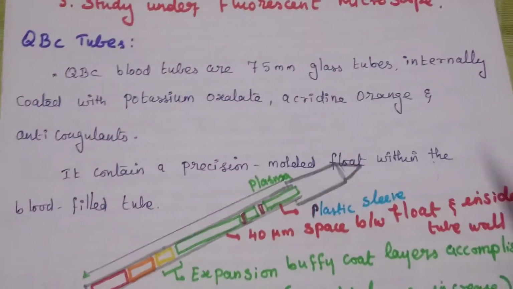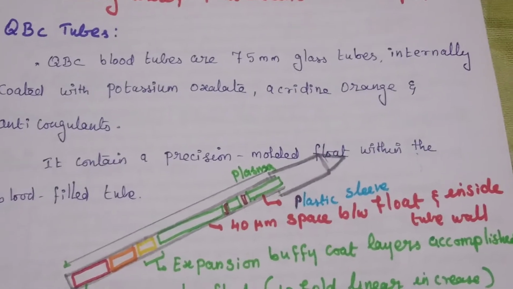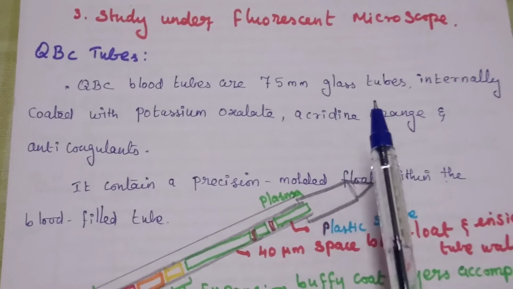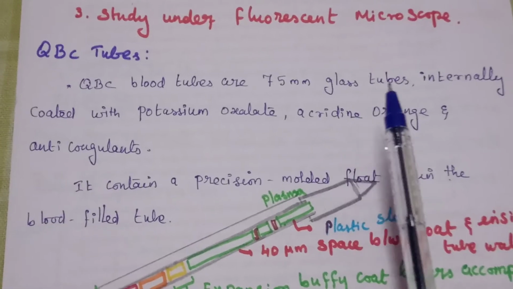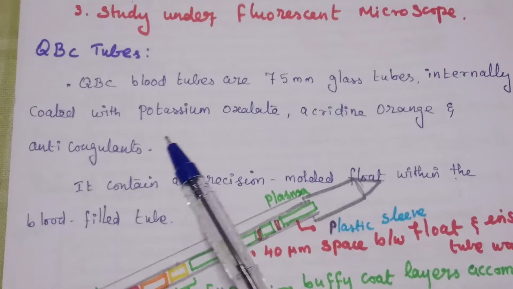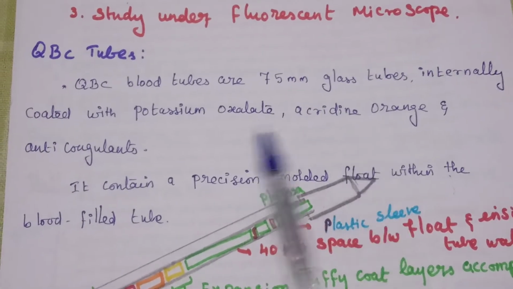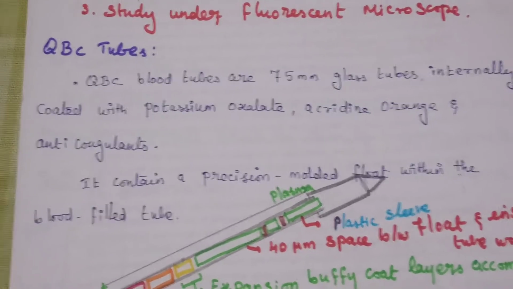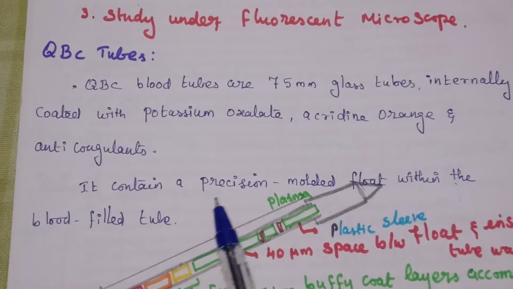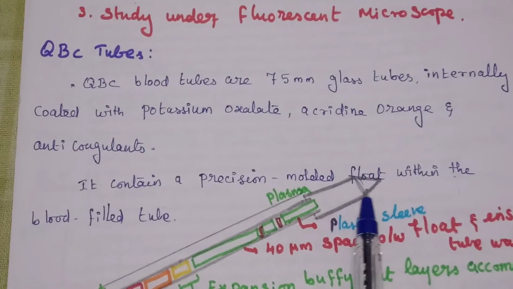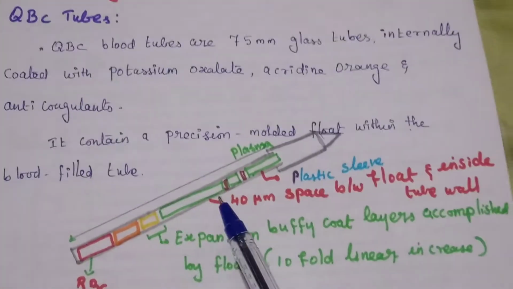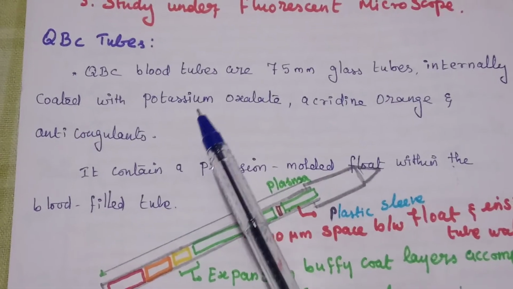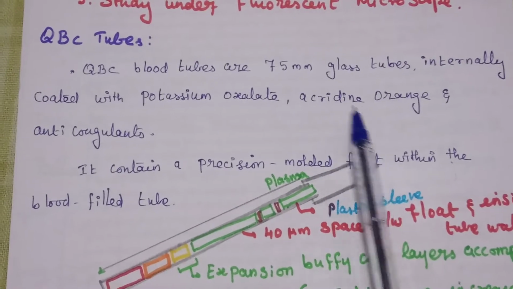This one is the QBC tube, the Quantitative Buffy Coat tube. QBC tubes are 75 mm glass tubes. The inside is coated with potassium oxalate, acridine orange and anticoagulant.